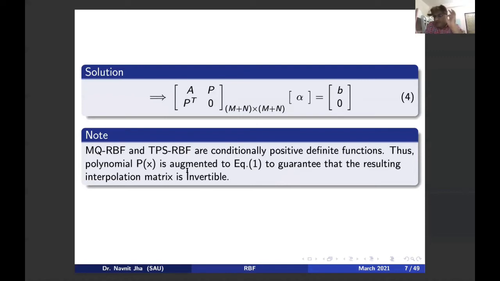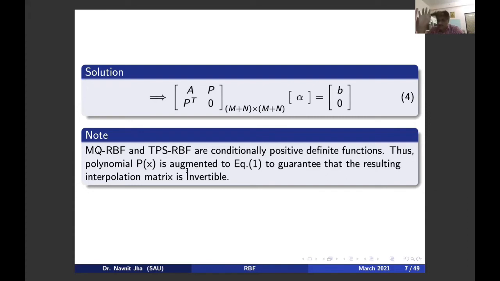Even if you take the polynomial P(x) as a constant, maybe 1, that makes this matrix non-singular. I am saying once again, it doesn't mean that if you are not taking P(x), and you are directly using radial basis, then the matrix is not invertible.